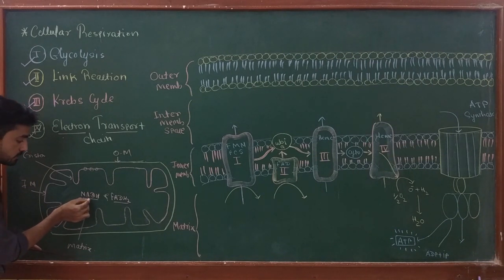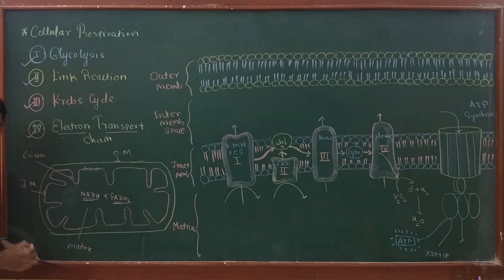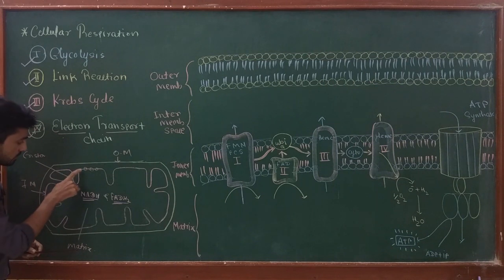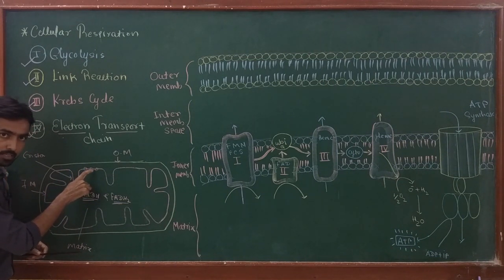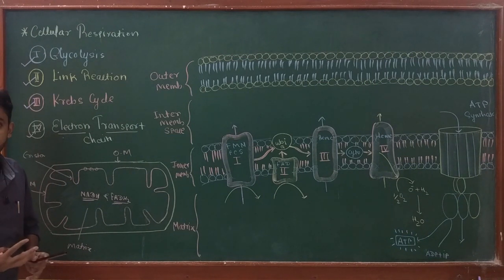That means NADH is produced from NAD while FADH2 is produced from FAD, and they carry a lone pair of electrons. Now they are going to give the electrons to the electron transport chain complexes. The proteins which take part in the electron transport chain are grouped into 4 complexes.